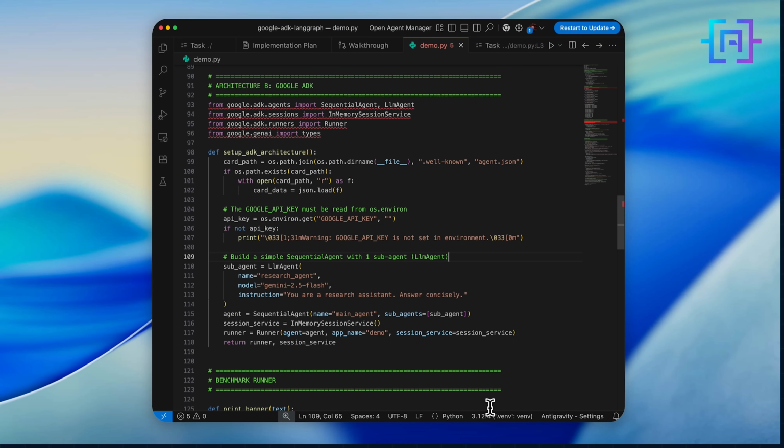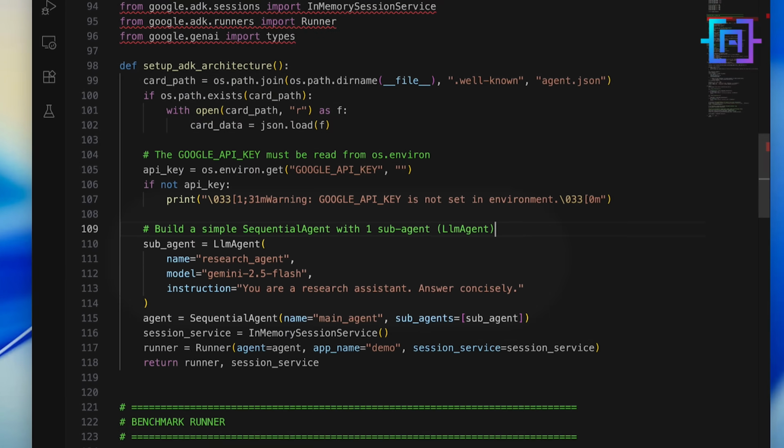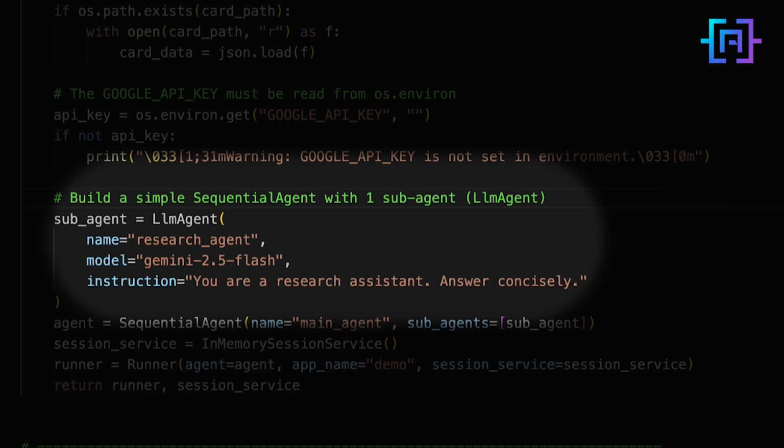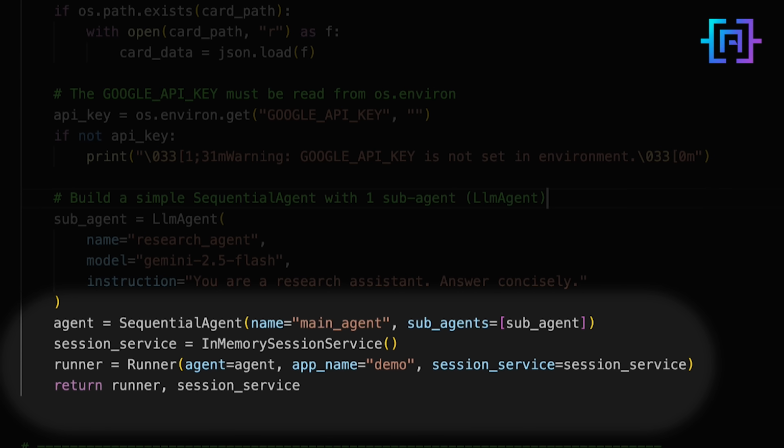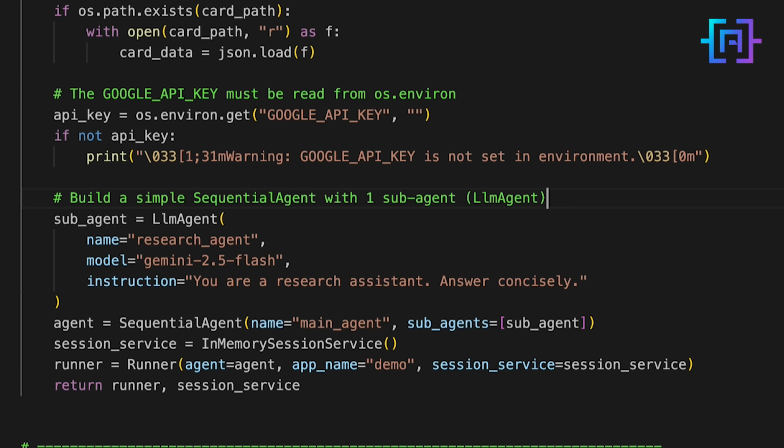Now the ADK side, a different mental model entirely. I create an LLM agent, a research agent backed by Gemini 2.5 Flash. I wrap it in a sequential agent. I create a runner and a session via in-memory session service. No edges defined, no graph drawn. I declare a capability and hand it to the framework.